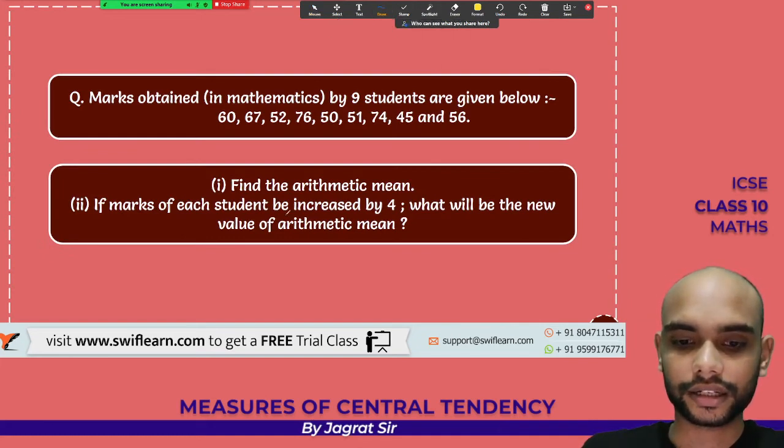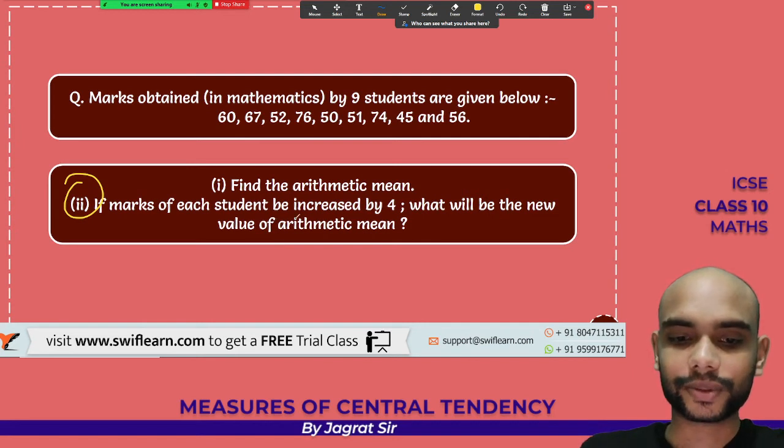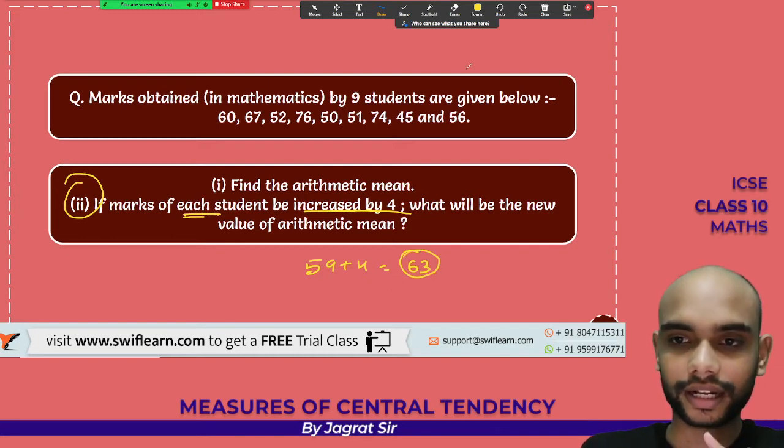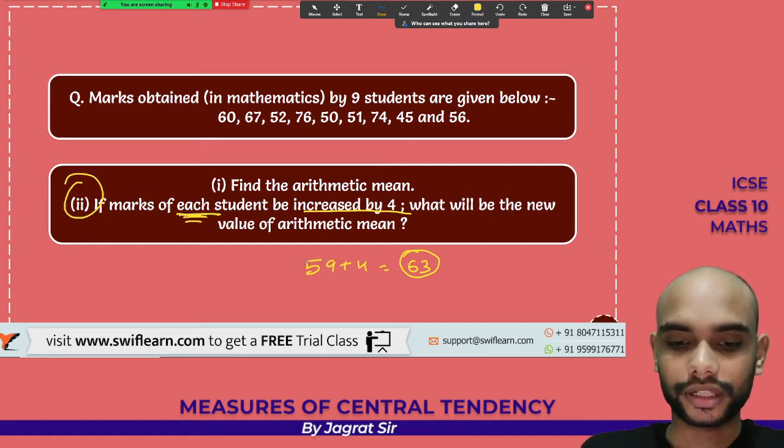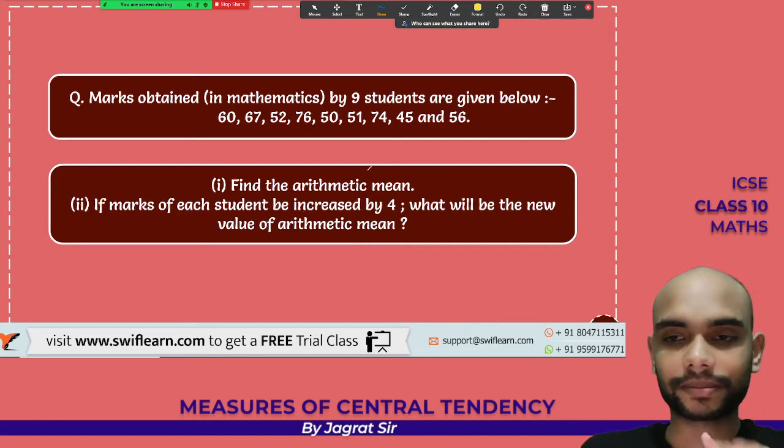And guys, this is a trick question, no need to solve anything for that. If it is written each is increased by, so just increase that in your mean also. So your new mean is 63. This is the trick I am telling you. If it is written the marks of each student increase, nothing else changes, just increase that amount in the mean as well, and it works for addition, subtraction, division as well.